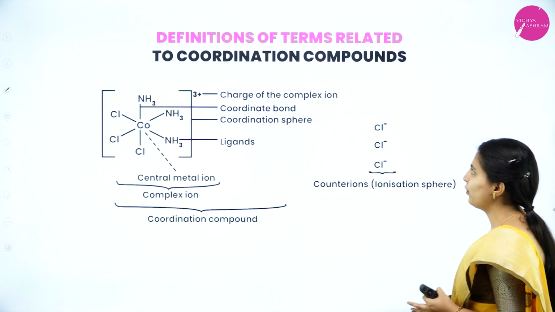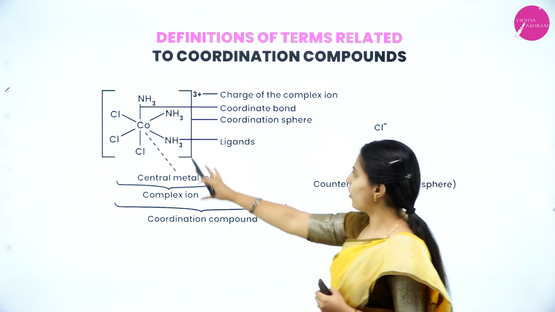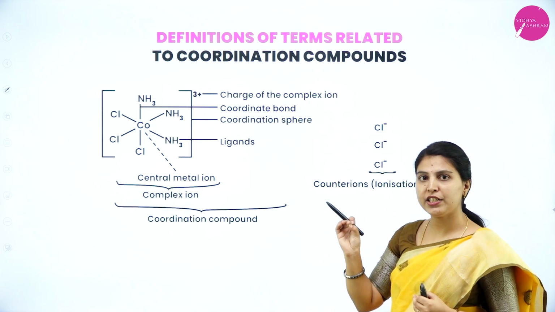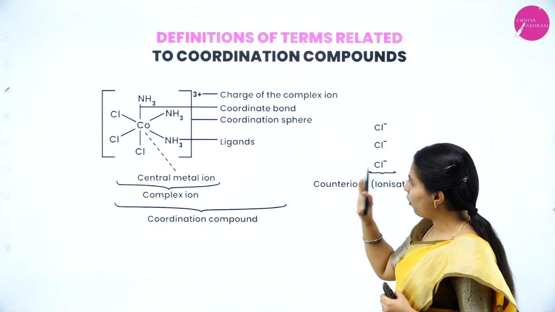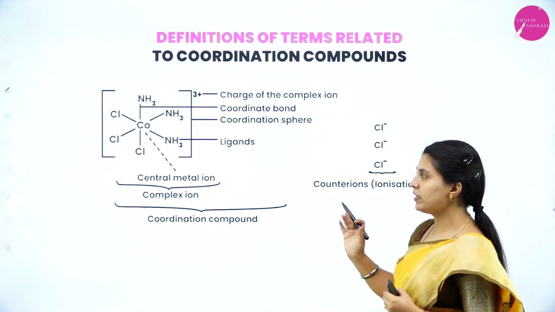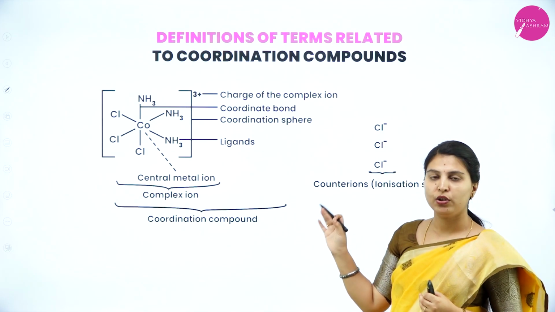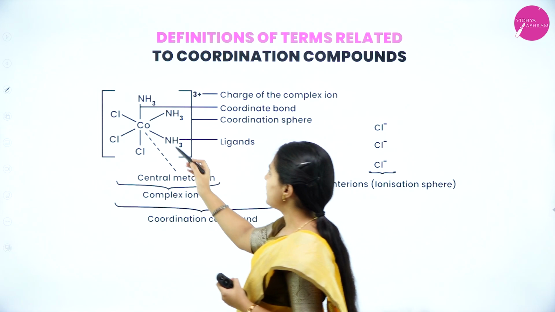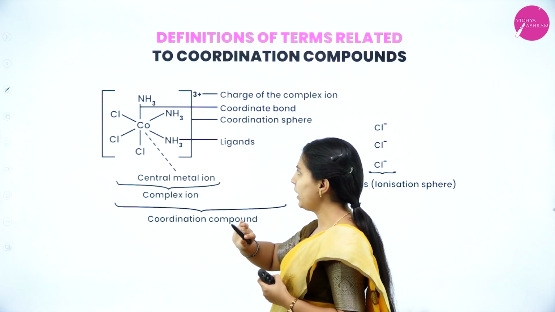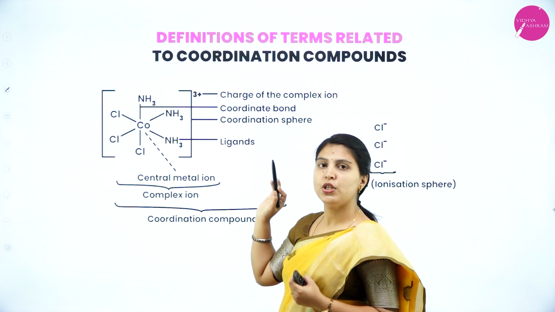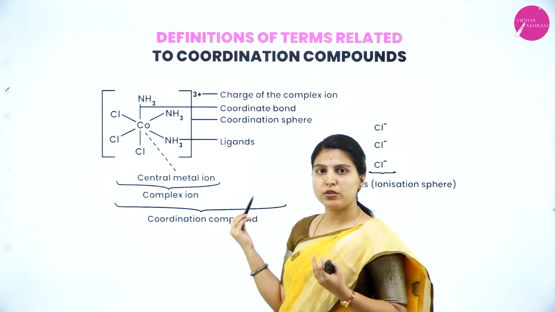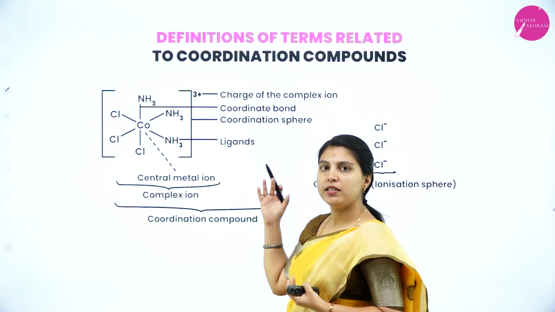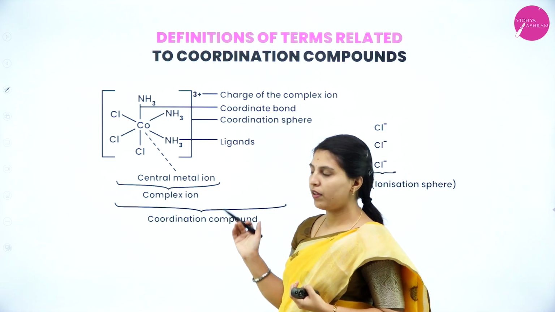Definitions of terms related to coordination compounds. This is the overall coordination compound, and here we have written so many terms. You have to understand each and every term to analyze the overall coordination compound. If you don't understand each and every term of the complex, you will not understand the overall coordination compound. Here one central metal atom is present. That central metal atom should have vacant orbitals to accept electrons from the ligands. That will be the central metal acceptor.